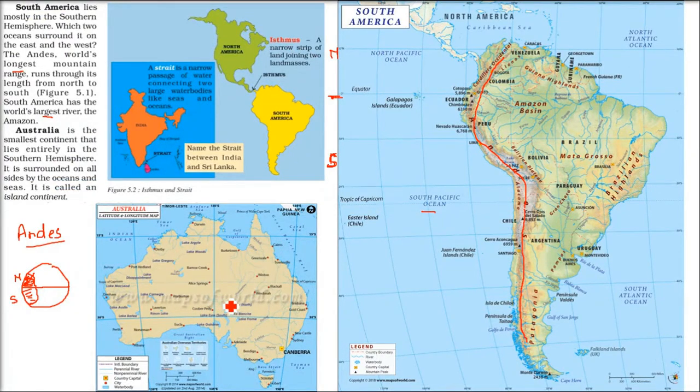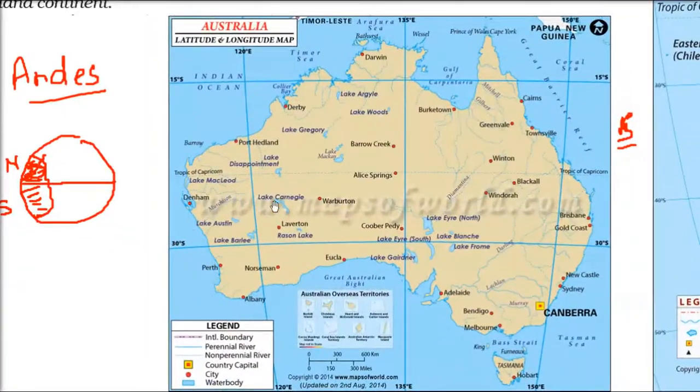Coming to Australia. Australia is an island continent, because just like an island, it is all surrounded by water. It's totally in the southern hemisphere, quite below the 0 degree, and all the oceans are there. Indian Ocean, seas are there also. When we have a small water reservoir, we call it a sea. When we have a very huge water reservoir, it's called an ocean. This is the difference, and a sea can be inside a landmass also.